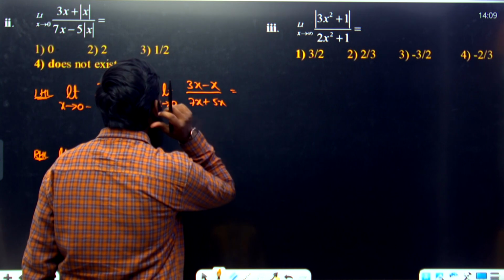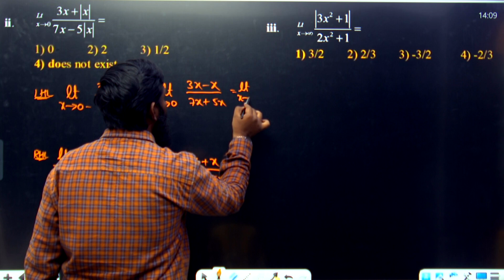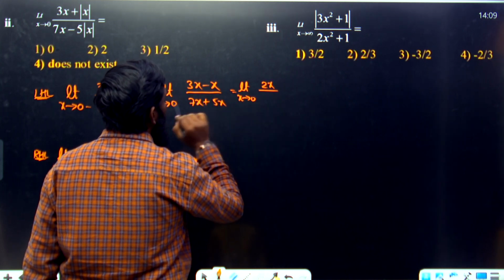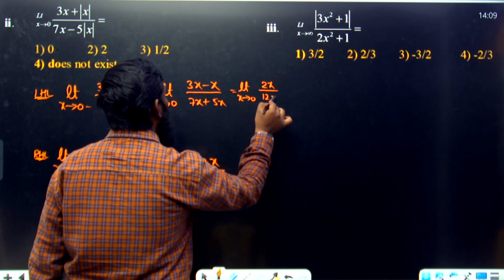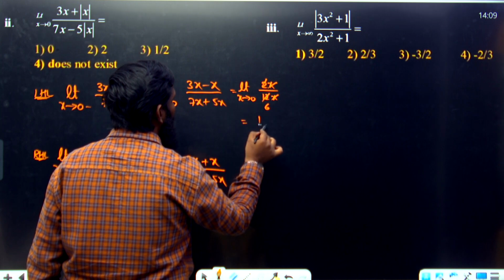So how much are we getting over here? 3x minus x, limit x tends to 0. 3x minus x means 2x, divided by 7 plus 5 equals 12x. x gets cancelled. 2 ones are 2, 2 sixes are 12, it is equal to 1 by 6.